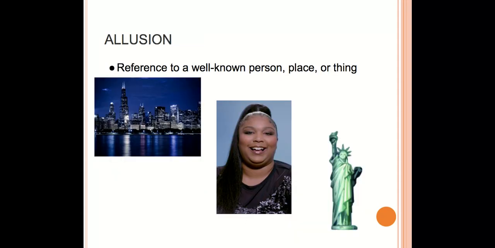An allusion is a reference to a well-known person, place, or thing. So in your writing, if you were to make a reference to something that would be well-known, that you assume the person reading would know, that's considered an allusion, such as the Chicago skyline, or Lizzo, or the Statue of Liberty. Those are things that you would believe most people would understand and know about, so if you make a reference to it, it is an allusion.